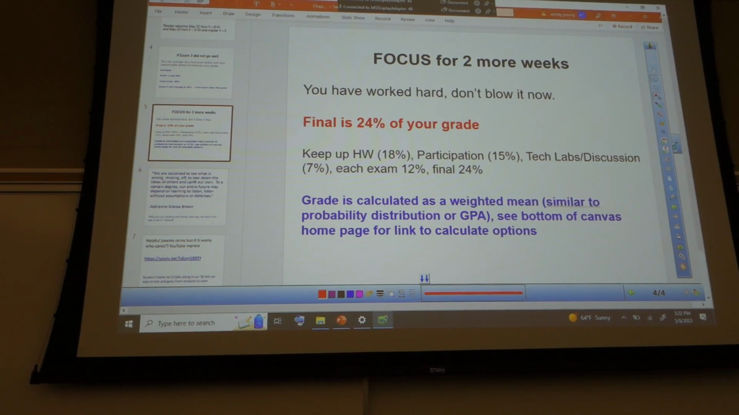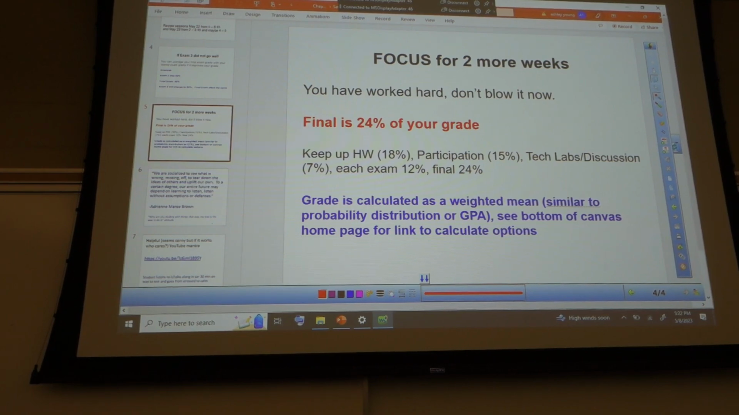The final is 24% of your grade, homework 18%, participation is 15%, tech lab / discussion is 7%, each exam is 12%, and the final is 24%. Your grade is calculated as a weighted mean, similar to a probability distribution or GPA. See the bottom of the Canvas homepage for a link to calculate options.